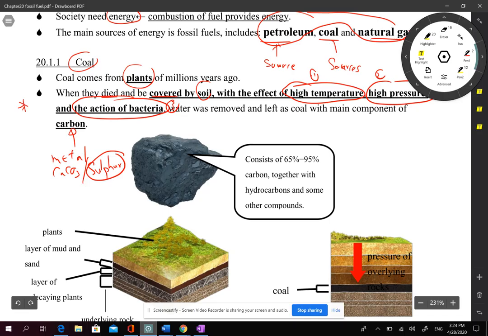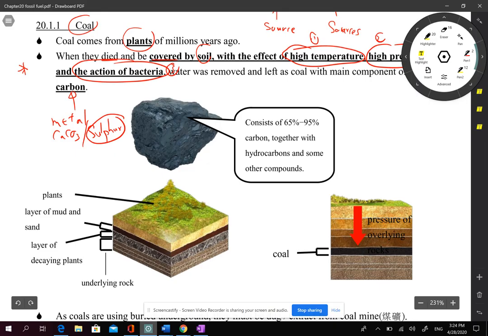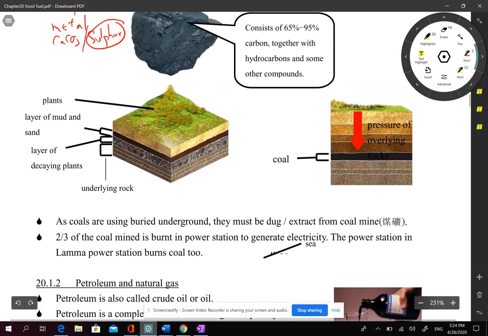Actually, it comes from plants many years ago, with three actions: high temperature, high pressure, and bacterial action. It will slowly change into mainly carbon. That is the origin of coal. The two diagrams show you how coal is formed. Usually coal is underground, so how can you extract it? You should dig into the ground, maybe many meters underground.